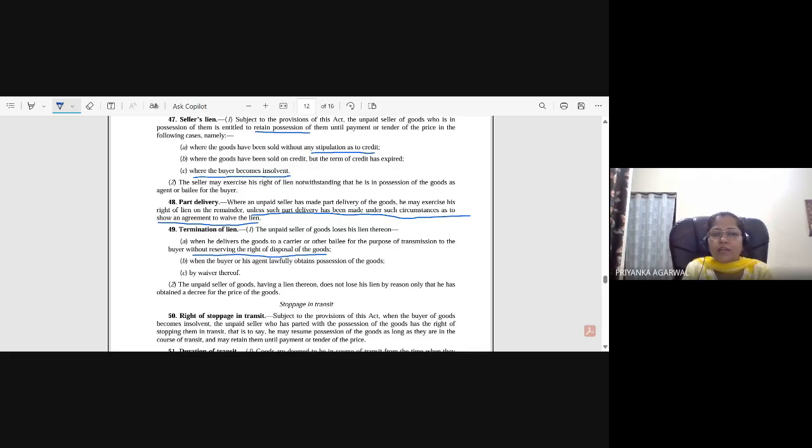So in this case, what we are discussing is without reserving the right of disposal of the goods. Is it possible to separate certain rights from the bundle of rights? We have discussed that possession can be with somebody and ownership with somebody else. Possession is also one of the rights out of all the rights.